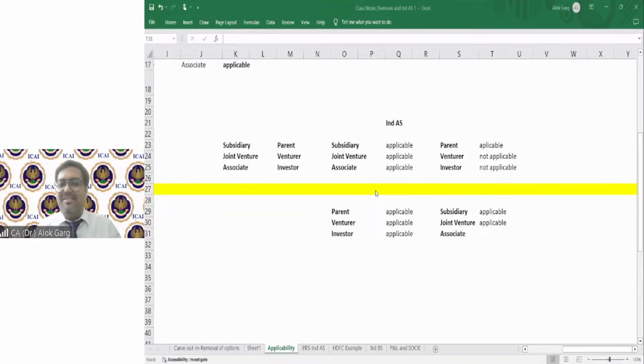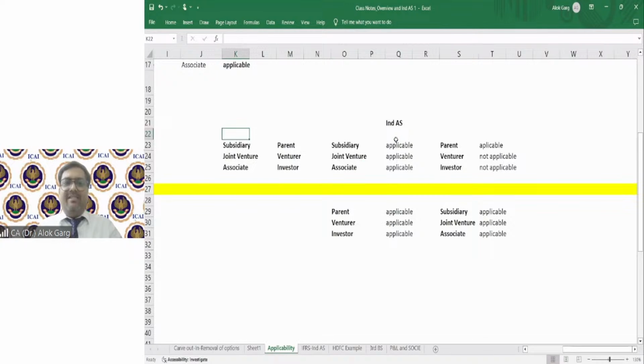Are you able to understand or not, guys? You are right, Bindu. You are right, Priyanshi, Radhika, great. Yes, it is applicable to associate. So I believe now you guys have understood.